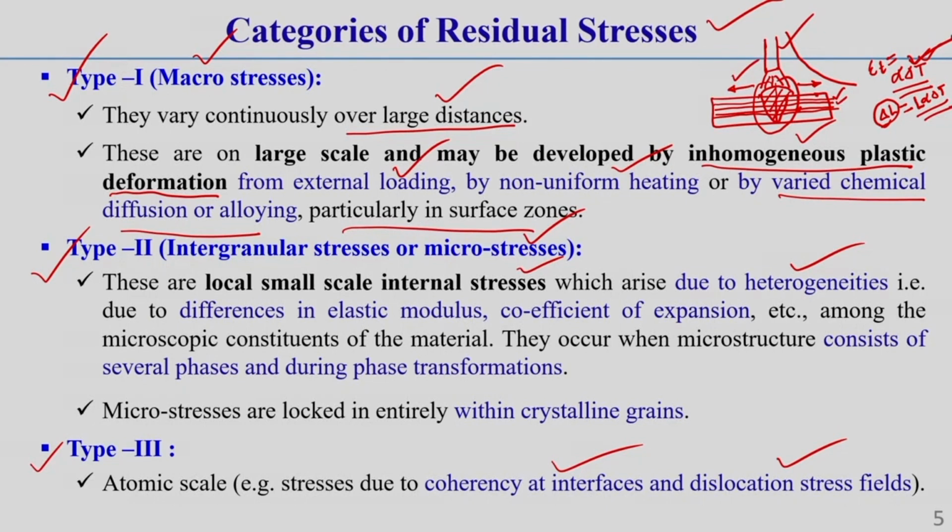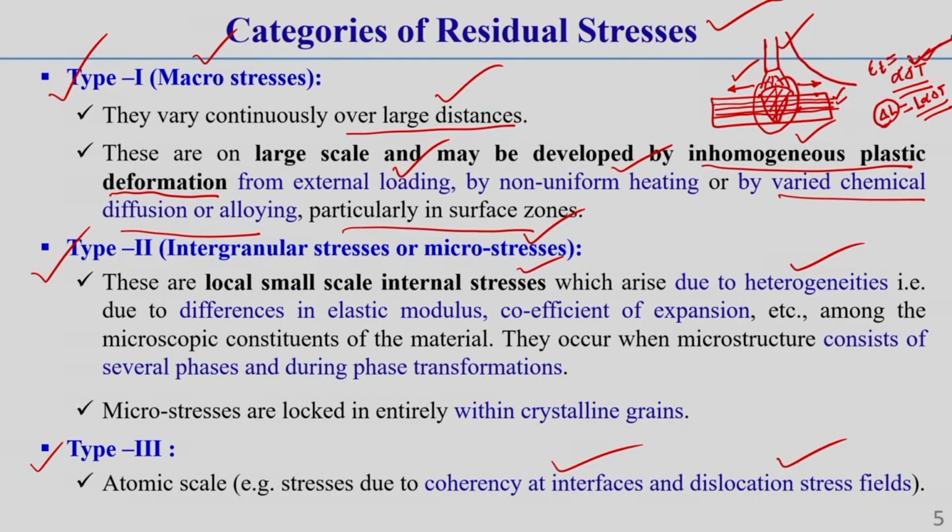Another atomic scale residual stress can arise due to dislocation. Now, you know this dislocation, but I am telling you again: a dislocation is a linear crystallographic defect, or an irregularity within a crystal structure which contains an abrupt change in the arrangement of atoms.